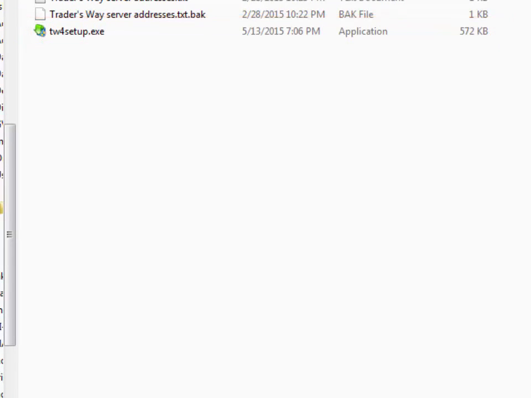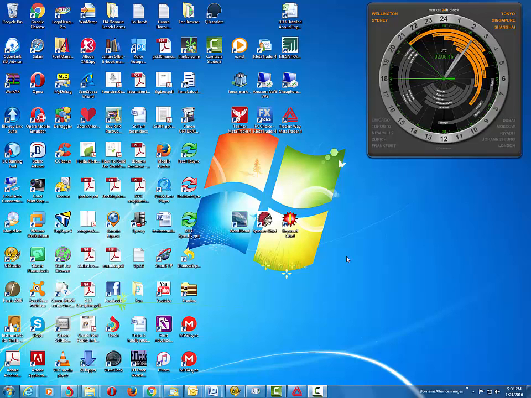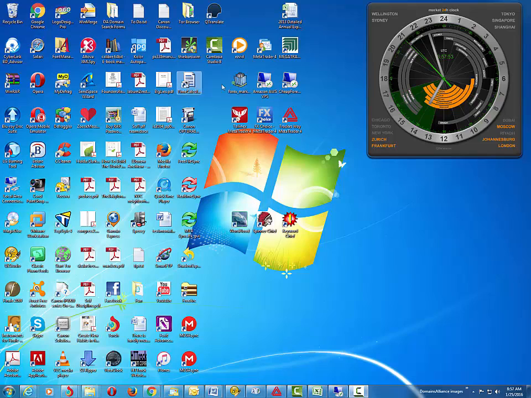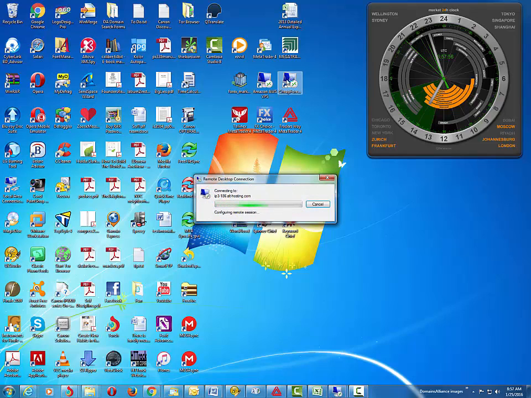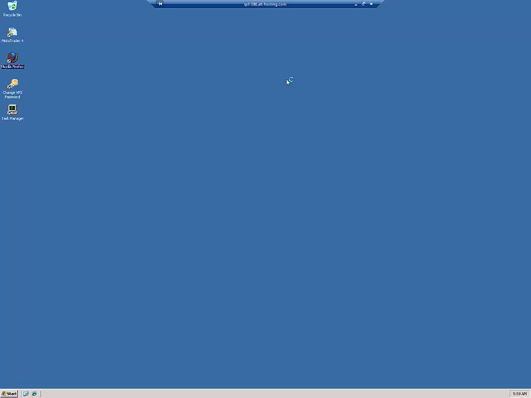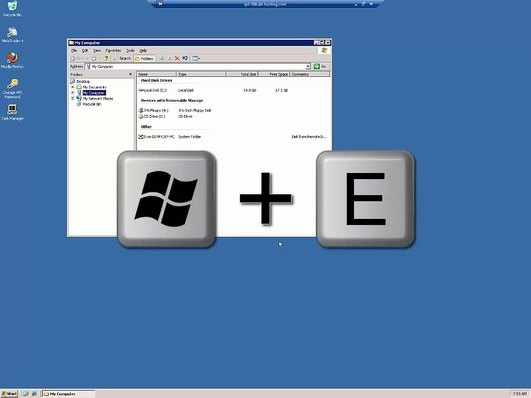To install, we first need the MT4 installation file provided by our broker. And if we are installing it on a VPS, we need to connect to it. So let's connect to the VPS where we will be installing the MT4. Alright, VPS is now connected. Now what we have to do is navigate to our installation file, copy it over to our VPS, and run it. Let's navigate to our installation file.